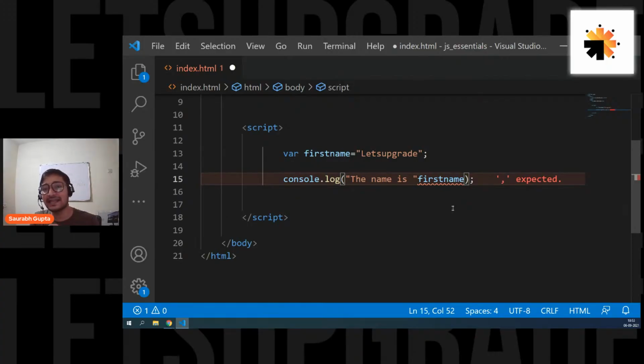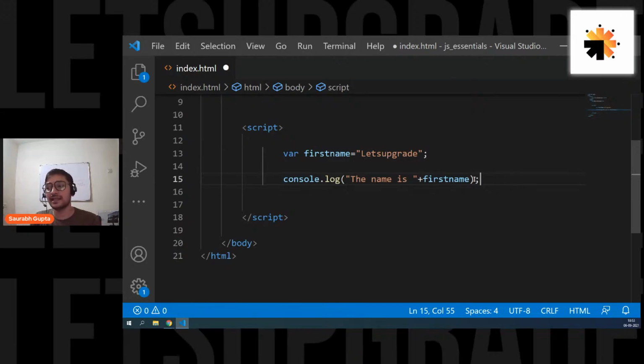In this case, you have to go for something called concatenation, or in simple words, joining both of them so that they can work together. For that, in JavaScript, you simply use the plus operator. This plus is not for addition, guys. This is a concatenation operator in JavaScript. It helps you join a variable and a string, or two strings, or two variables. So whatever your string is, put it inside double quotes plus your variable.